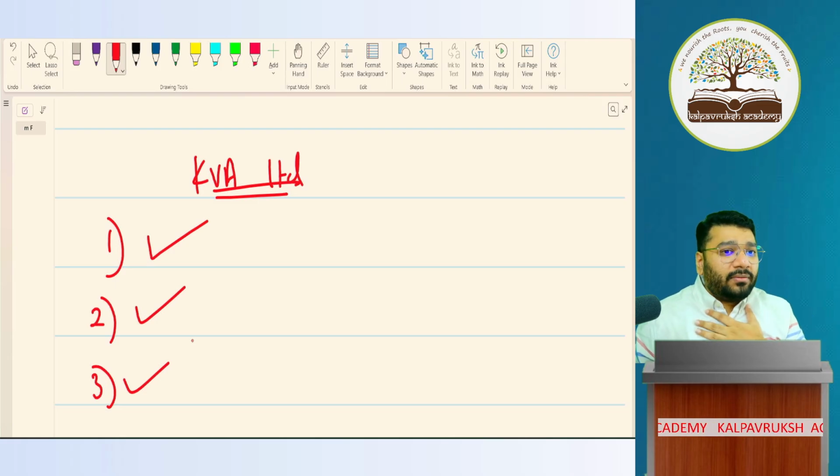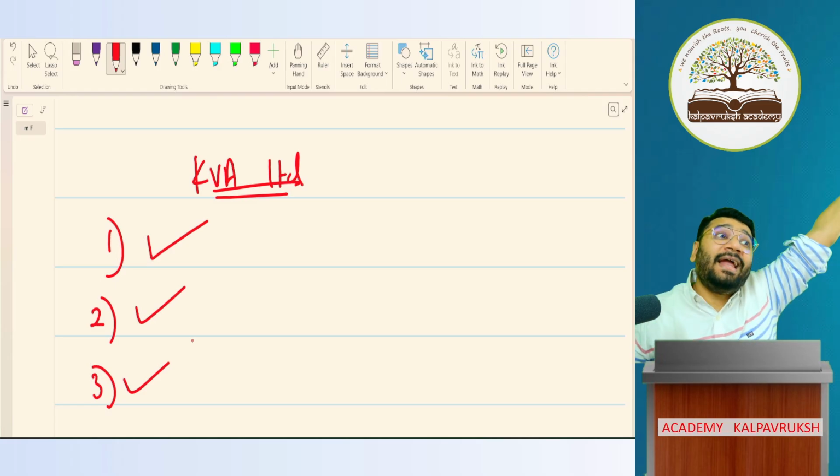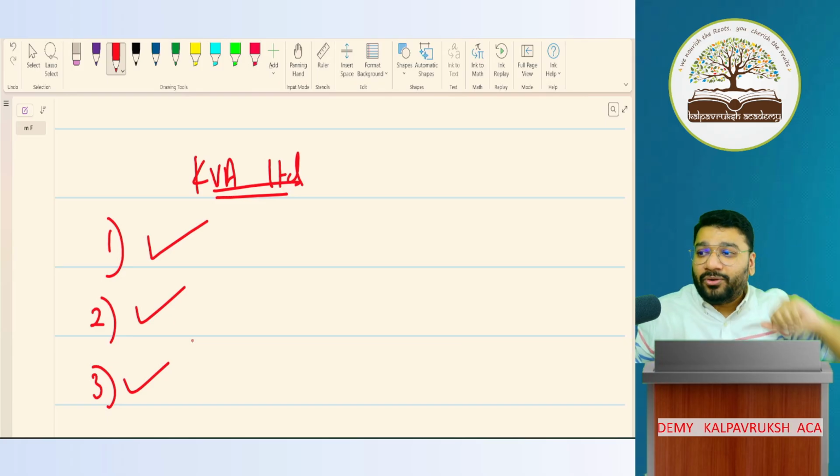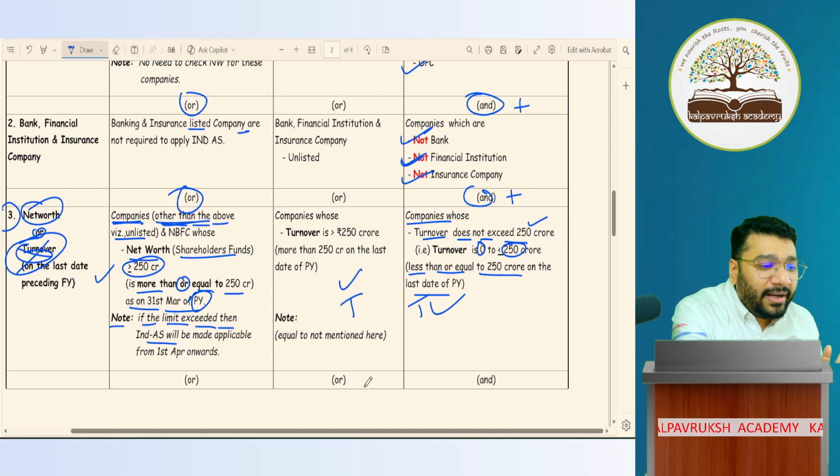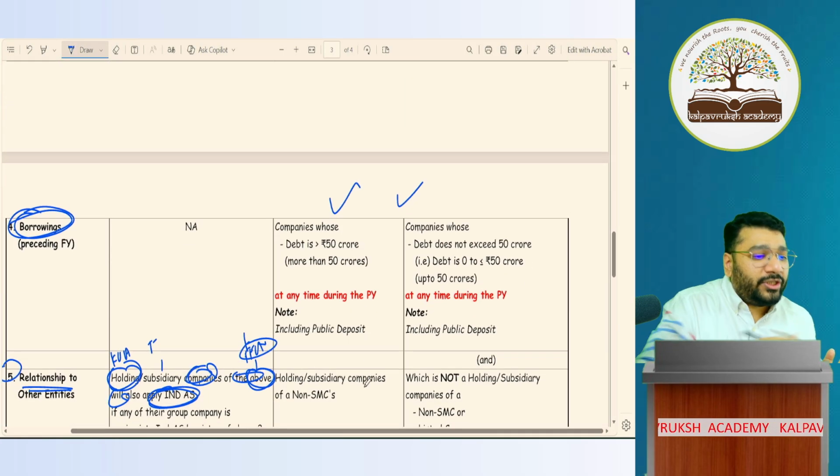So my turnover is 250 crores in last year. Who am I? Think and respond. Small company. For me to become a big company, it should be more than 250 crores. Any problem? Clear at this point? Okay. Third condition also clear. Fourth condition.